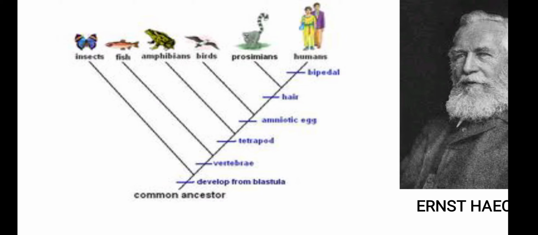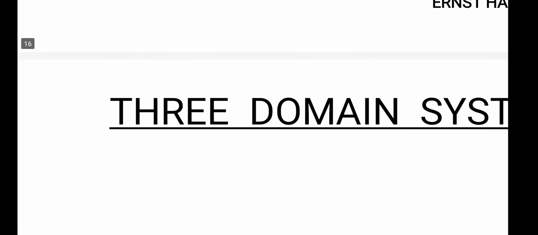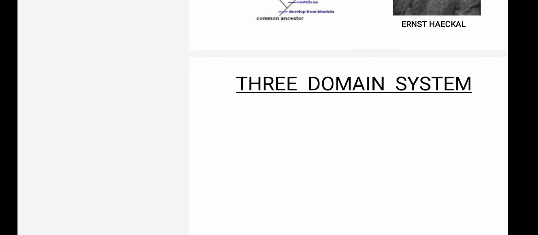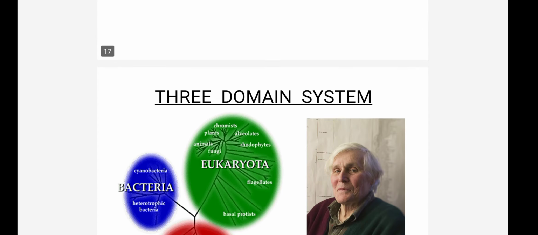Vertebrae in the sense backbone, and then tetrapods are there. Tetrapods means 4 legs, and amniotic eggs which have an amniotic membrane. So they are found only in the birds, and then the appearance of hairs, and bipedal locomotion, walking by 2 legs, that is there only in human beings. So based on the appearance of new characters, new species is evolved. So this is the cladogram.